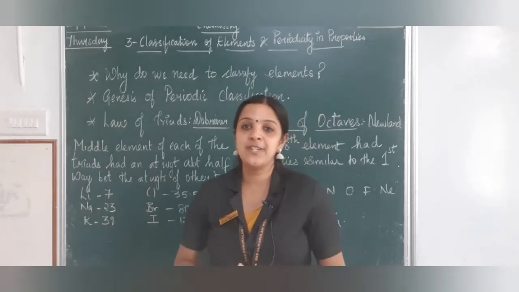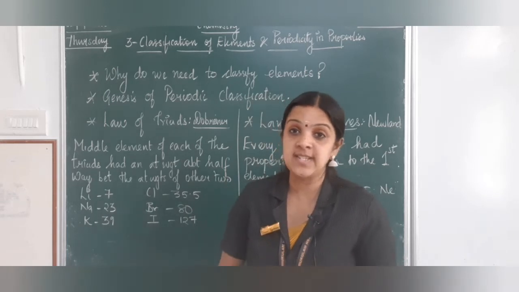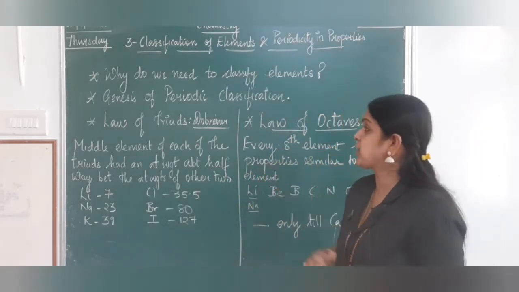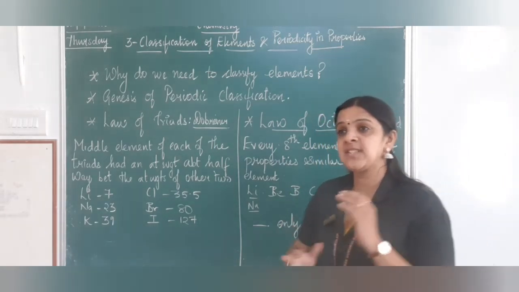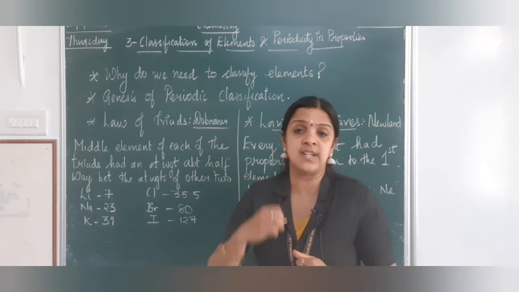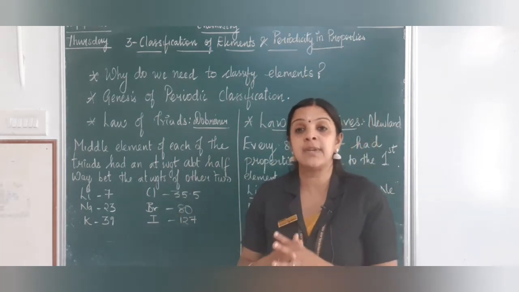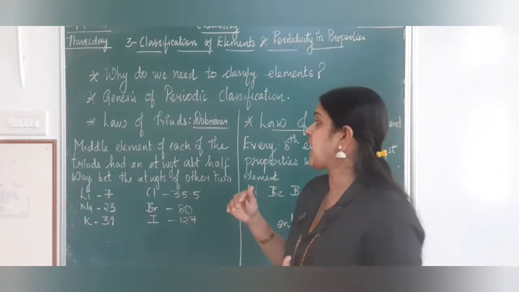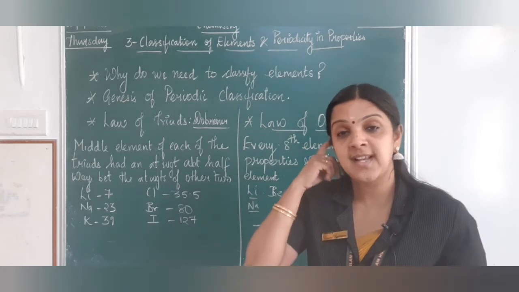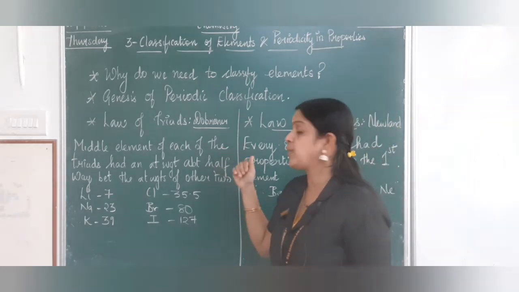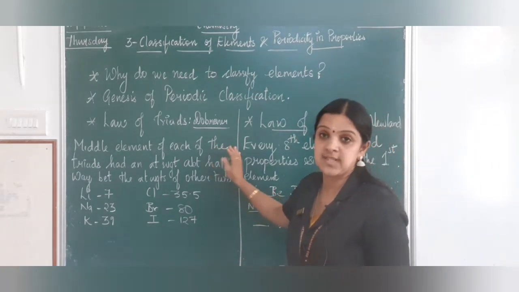I hope you saw the video regarding classification of elements, or why we need to classify the elements. Now we'll get back into the genesis of periodic classification. Genesis of periodic classification means what are the things that were involved in creating a classification for the elements in the periodic table. So we are going to start with the law of triads. We have learnt this in the previous class, children, if you remember, in your lower classes, 9th standard and all, you would have studied about this.